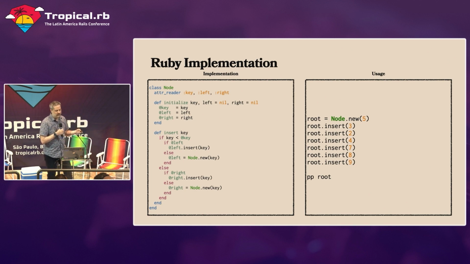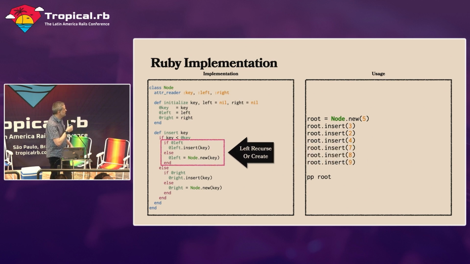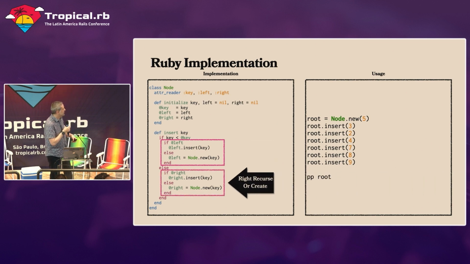And the algorithm is quite easy. On the left, we have the implementation, and on the right, we're actually using it. All we have to do is, depending on the value that we insert, we either recurse down the left or we recurse down the right, and we choose whether to create or recurse in these particular situations. I'm not sure what the flog and flay scores of this are, so might not be too DRY.